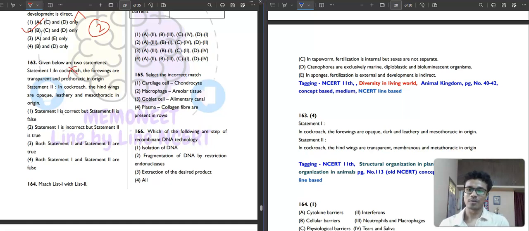And then hind wings are opaque, and just the reverse thing. Okay, hind wings are transparent, membranous and mesothoracic in origin. This is not correct. So both are false. So the fourth option will be your correct answer.